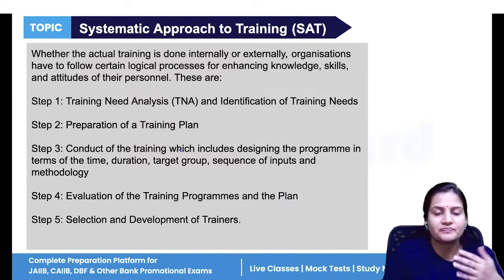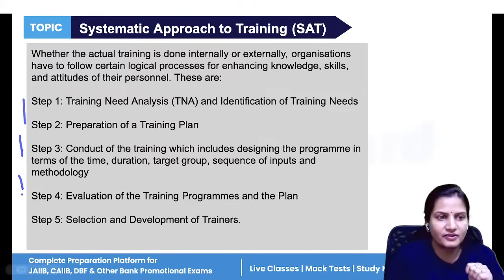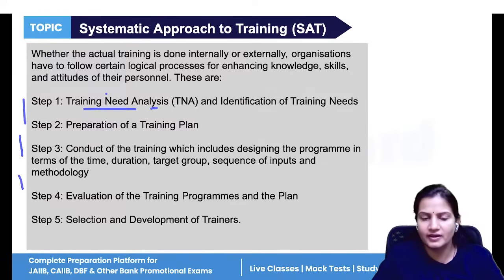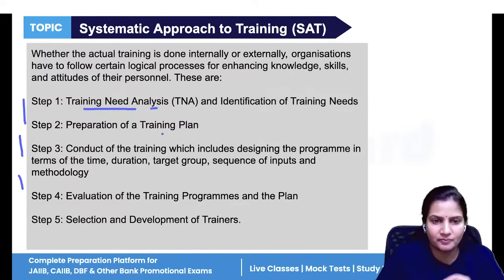Now, next. In the systematic approach to training, we have different steps. First is training need analysis, where you see whether there is any need of training or not. You will identify the training needs. If there is a need, then you will make a training plan.